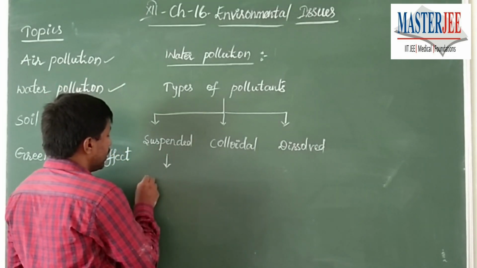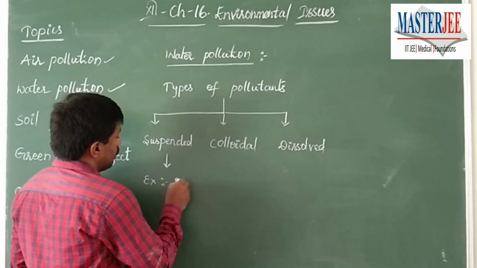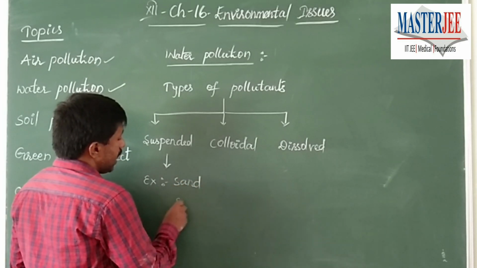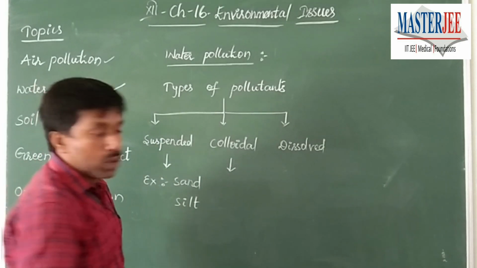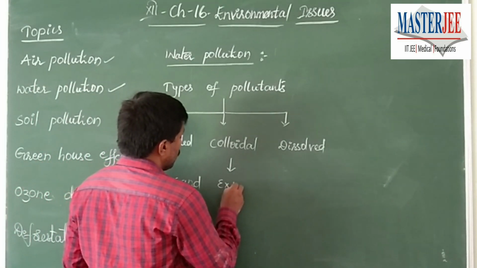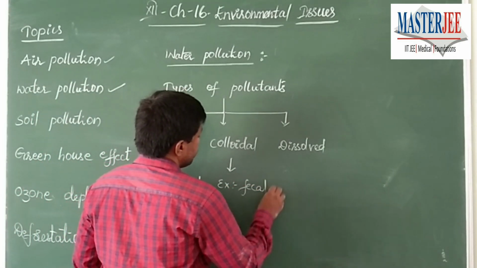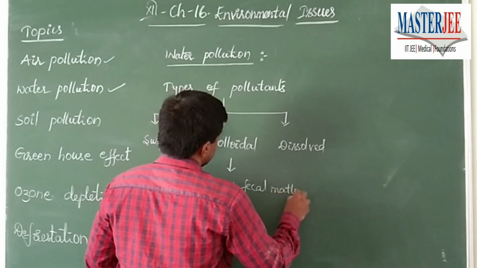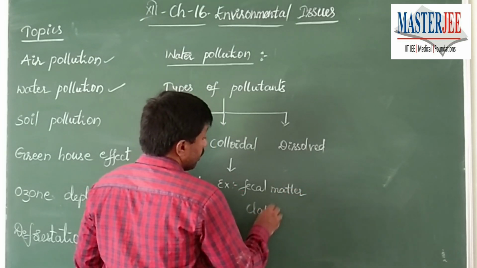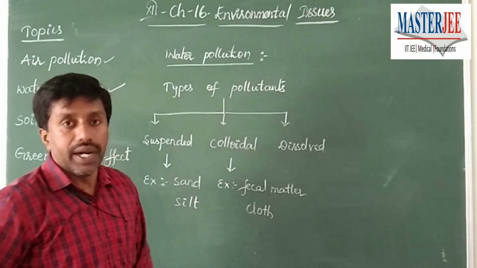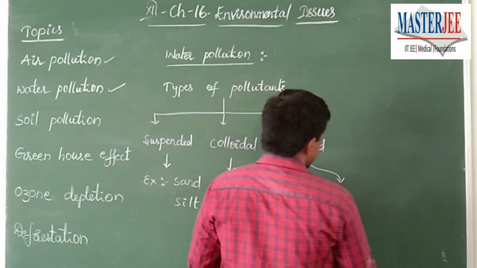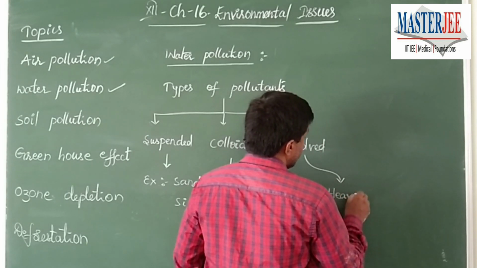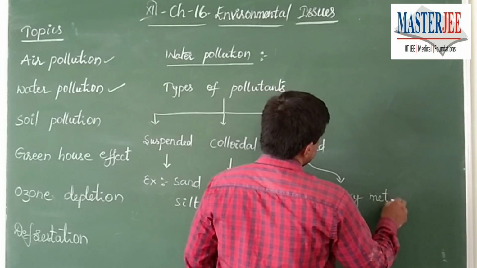For suspended pollutants, we can take sand and silt. Under colloidal, we can take two examples: one is fecal matter, the other one is cloth pieces. And for dissolved pollutants, the dissolved chemicals, sometimes they are going to be heavy metals.